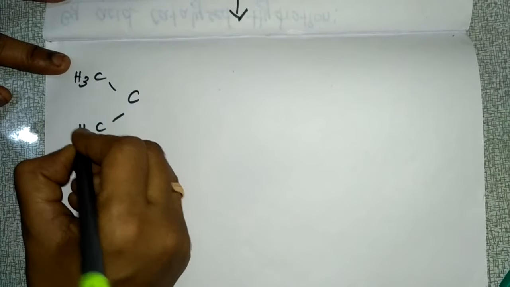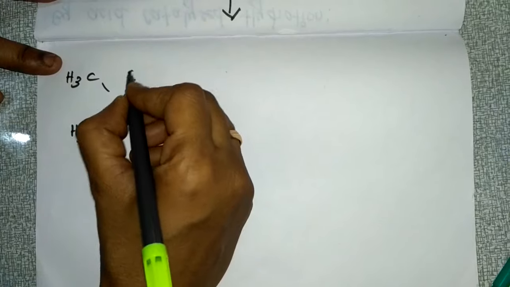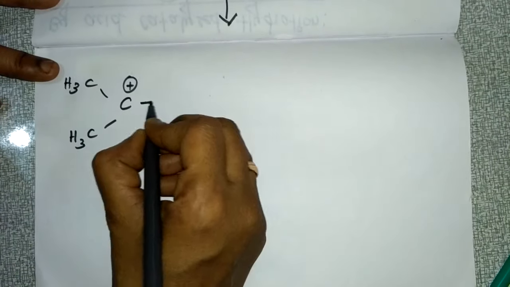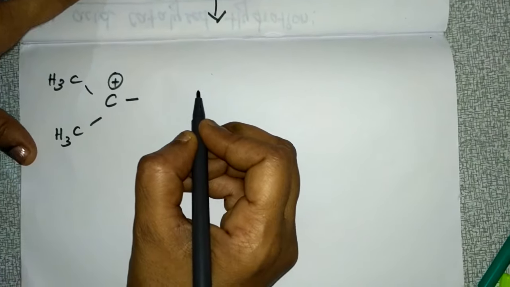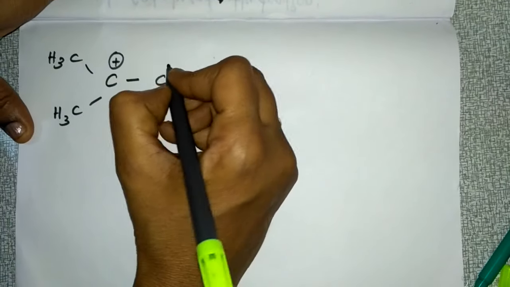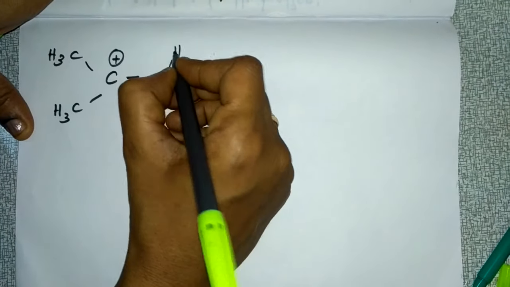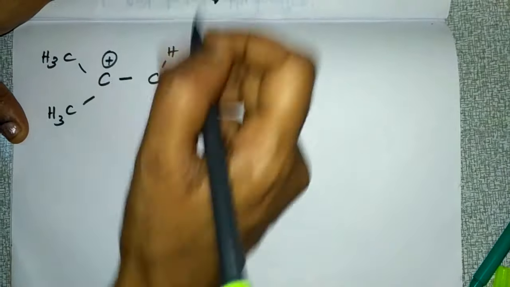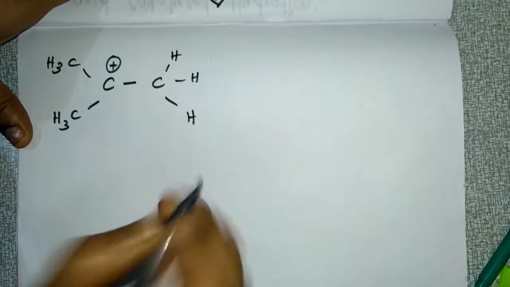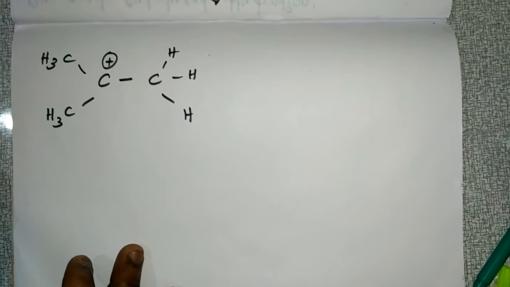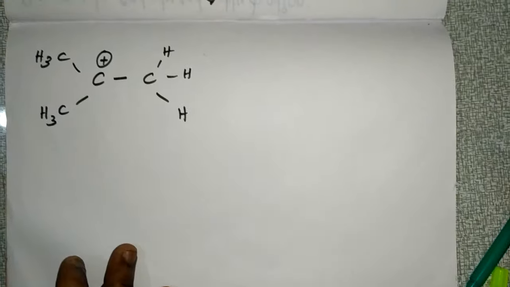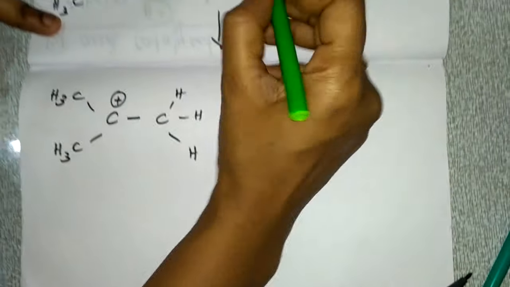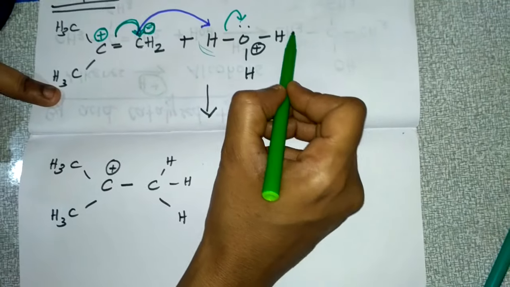CH3, this positive charge will be there like that only, and a single bond will be there. And here, these two hydrogen atoms I am writing like this, and this hydrogen atom will come and combine. So this will become CH3. Okay, so this is your product. And here H will go off, this H is combining with this one.